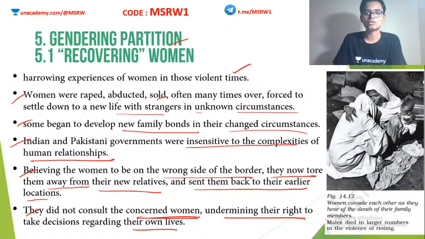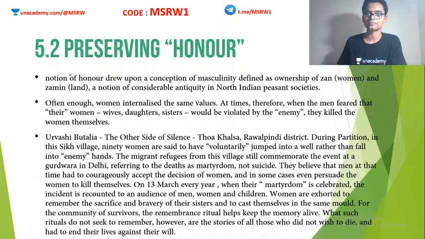Even now, that is the same issue that is happening. That is the main motto of all this gender equality thing. Women should have the right to take decisions on their own lives. As civil service officers, you people, future civil service officers, should also understand this. Okay, respect women and respect their right to take decisions for their own life, because they are also equals. So that kind of mindset is very important for all of us. That is important. When writing paper 4, GS paper 4, the ethics paper, you can look into all these aspects.